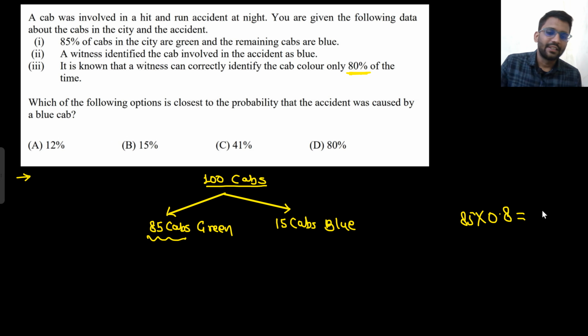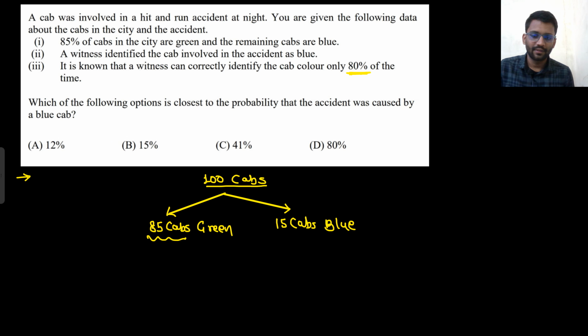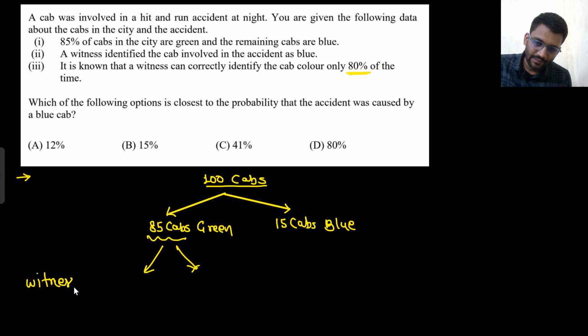0.2 will be 70, 63. So he will say I can see 63 green caps. Are you getting my point? So what does the witness see? We are talking about the witness here. From 85 green caps he will say I can see only 85 into 0.8. That means 63 green caps.